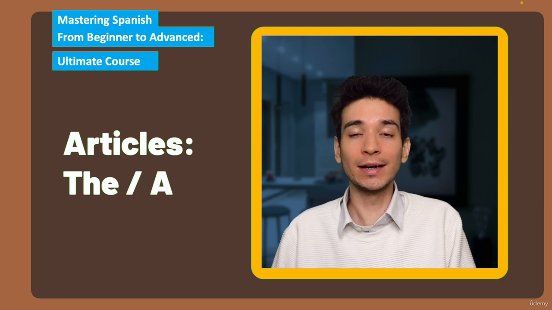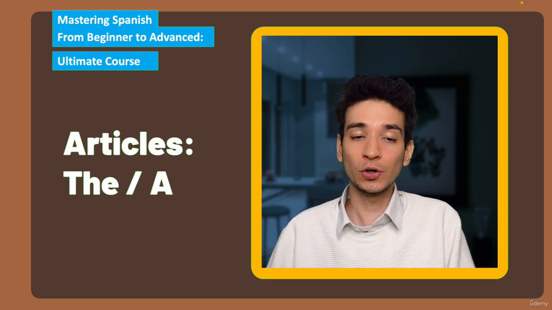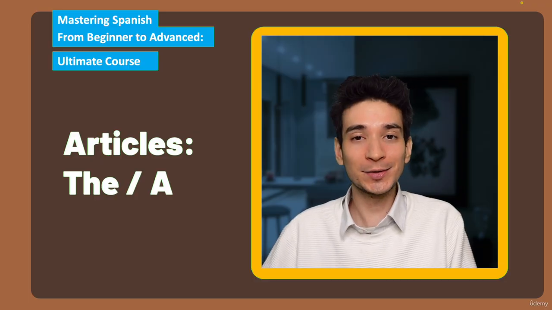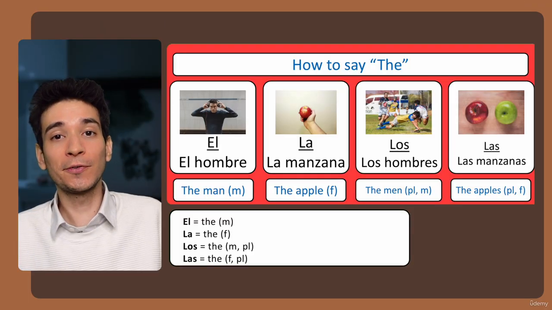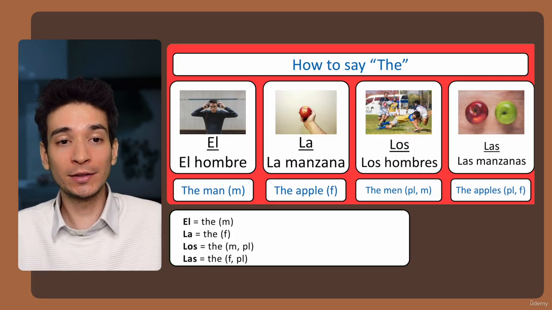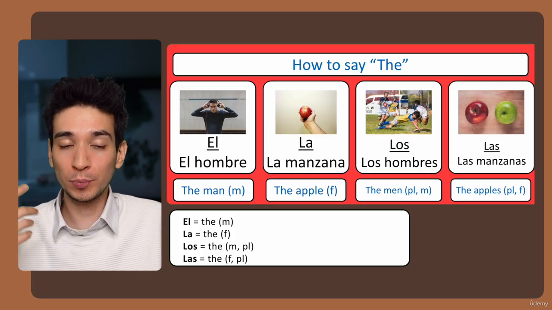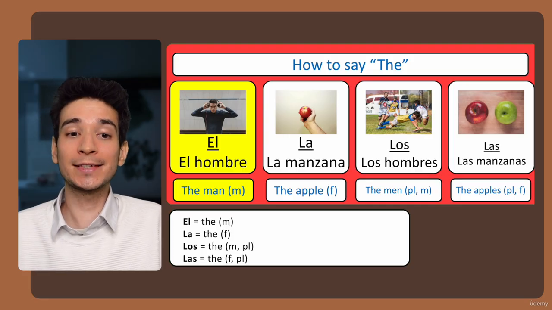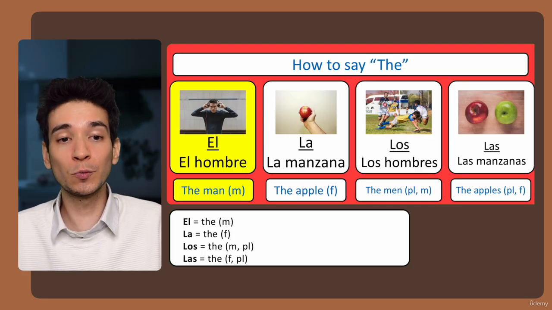Now we're gonna learn the articles in Spanish. So basically, how do you say the and a in Spanish? So there are 4 ways of saying the, and it depends on the gender and if it's singular or plural. The first one is el, which means the, but for masculine words.